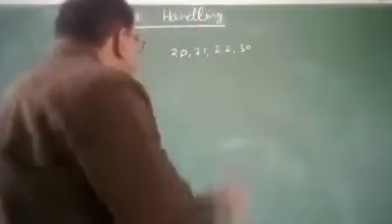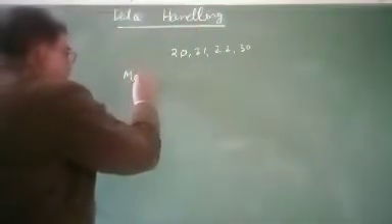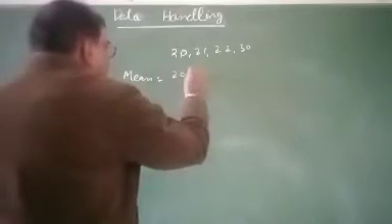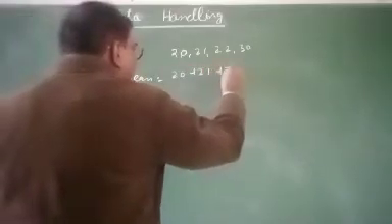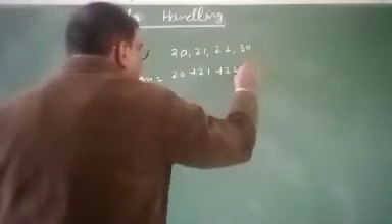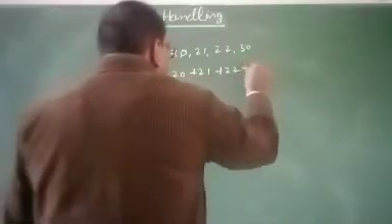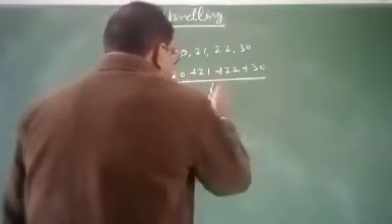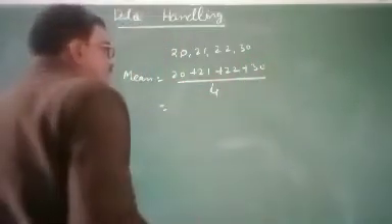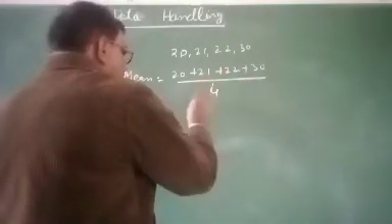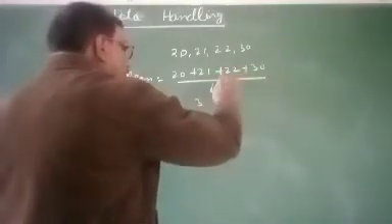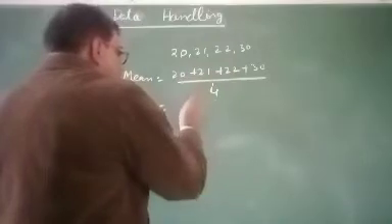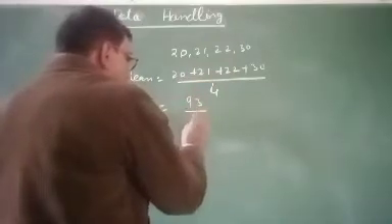So the mean of this data will be: mean equals 20 plus 21 plus 22 plus 30, divided by 4. Then it will be 2 plus 1 is 3, 3 plus 2 is 5, 5 plus 2 is 7, 7 plus 2 is 9, so 93 divided by 4.